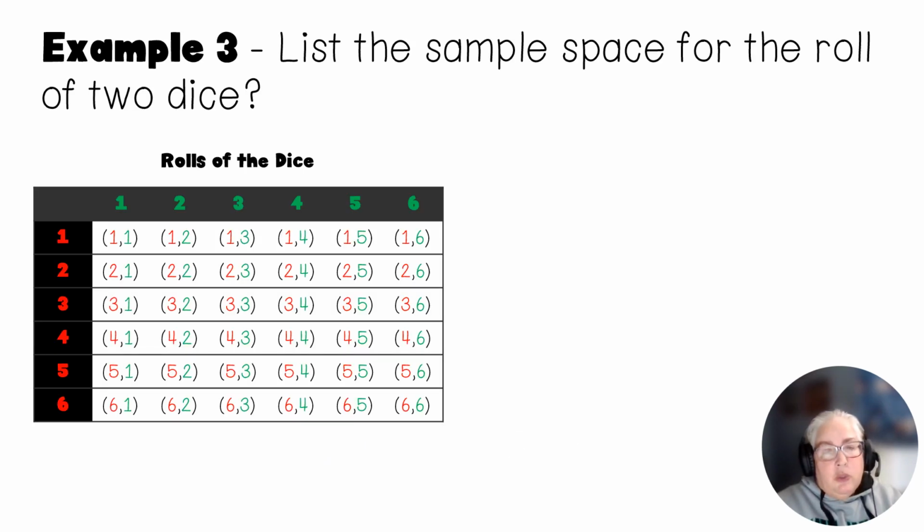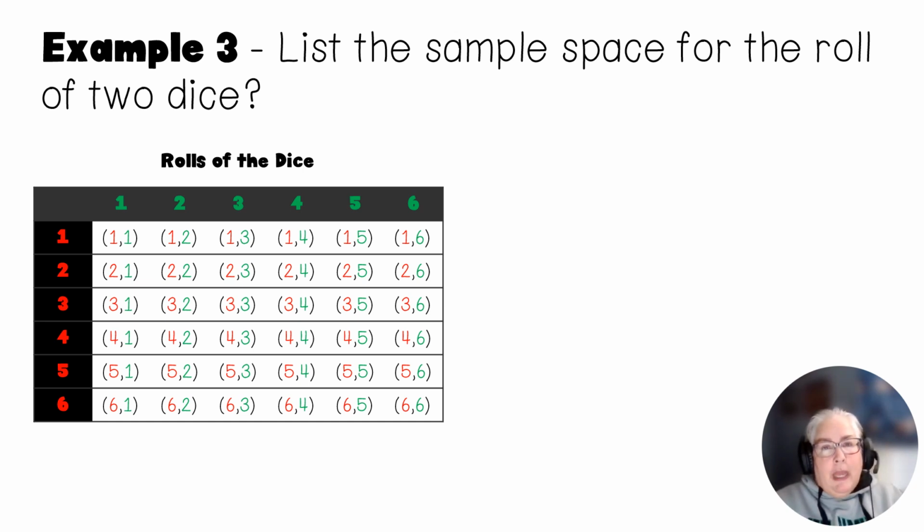Now, when we come to the roll of two dice, it's a little different, and I have to explain why I have red and why I have green on this page. When we look at two dice, you want to have one of them different so that when I see 1 4, I know that that's different than a 4 1. If we had two of the same color dice, we wouldn't know the difference between the two. So usually when you do these types of experiments, you have two different colored dice.